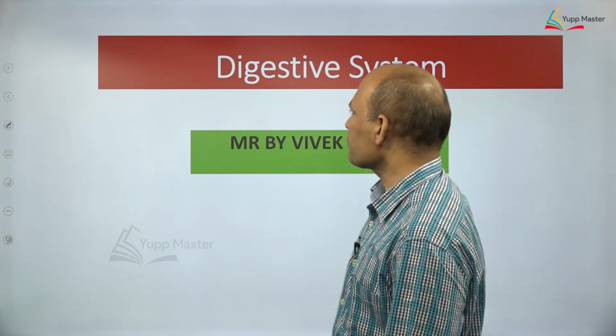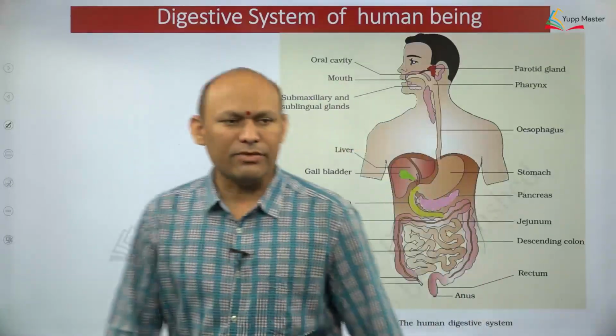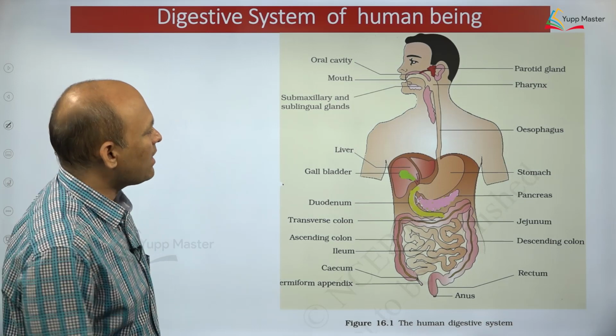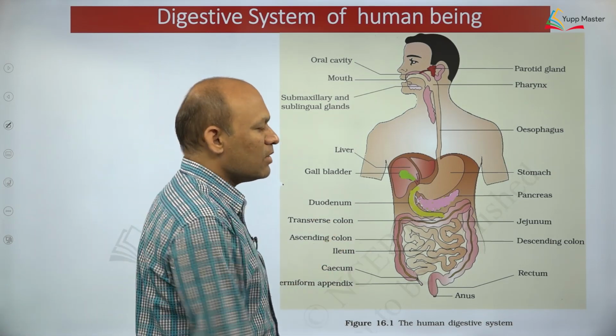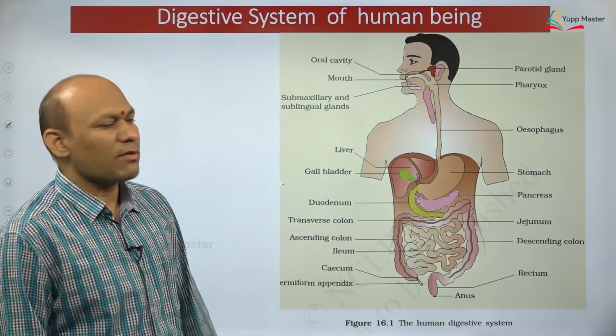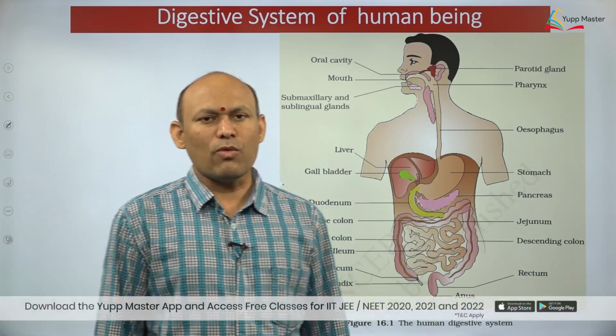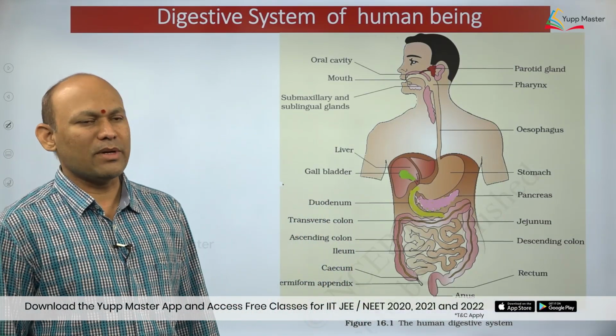Let us try to understand the human digestive system. Are you aware of this? Even in 10th standard you might have seen this diagram. So, this is the digestive system of the human being, dear students. What are the components of the digestive system? Let us have a look.